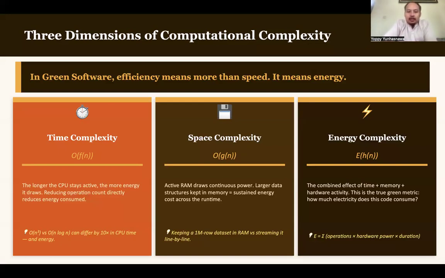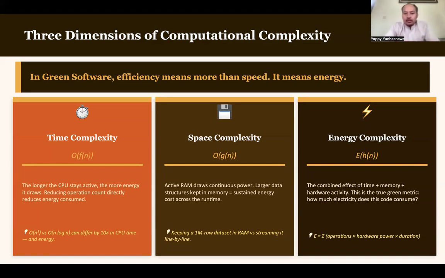Space complexity: active RAM draws continuous power. When we store any variable or data in RAM, it also consumes some amount of power. Large structures kept in memory equal a sustained energy cost across the runtime. So when we store a large amount of data in RAM for a longer time, it means that we also consume a lot of energy over that time.